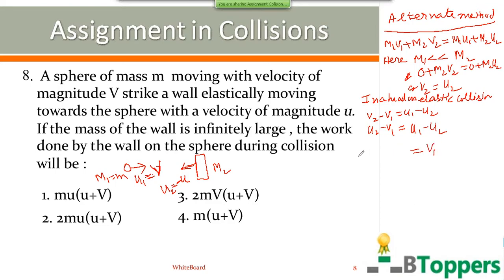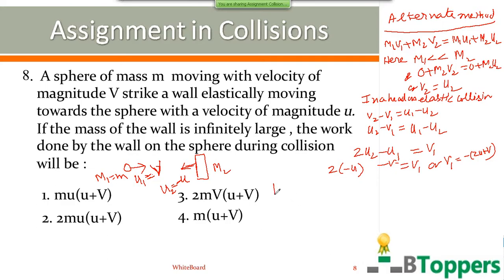From this you get v1 equal to 2u2 minus u1. Now substitute u2 equal to minus u, u1 equal to v. So the velocity of the sphere after collision is equal to minus of 2u plus v.